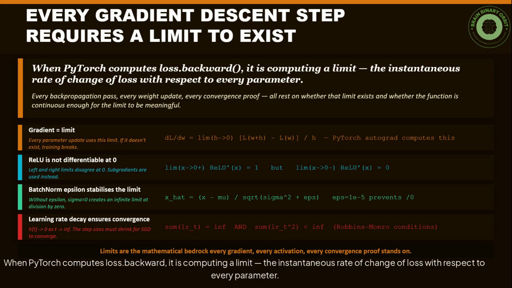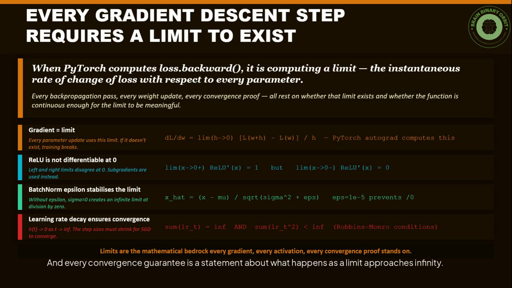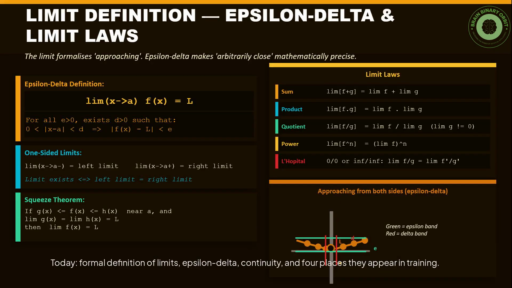When PyTorch computes loss.backward, it is computing a limit, the instantaneous rate of change of loss with respect to every parameter. Every gradient is a limit. Every weight update is a limit. And every convergence guarantee is a statement about what happens as a limit approaches infinity. Today: the formal definition of limits, epsilon-delta, continuity, and 4 places they appear in training.